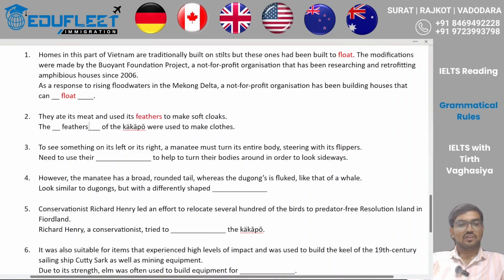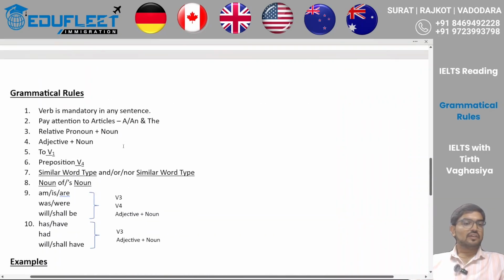So feathers of cacao were used to make clothes. So this completes my meaning, right? So after "the", we can expect a plural noun. Let's look at the third one, relative pronoun.